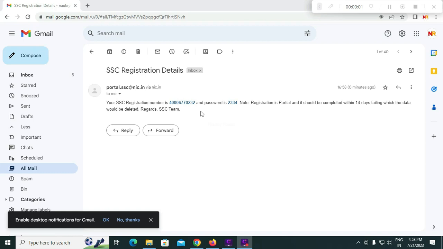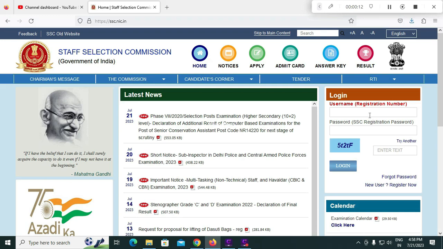Friends, next check your registered email ID. You will have received one registration number and password like this. You have to enter that registration number and password here, and enter your captcha and login.